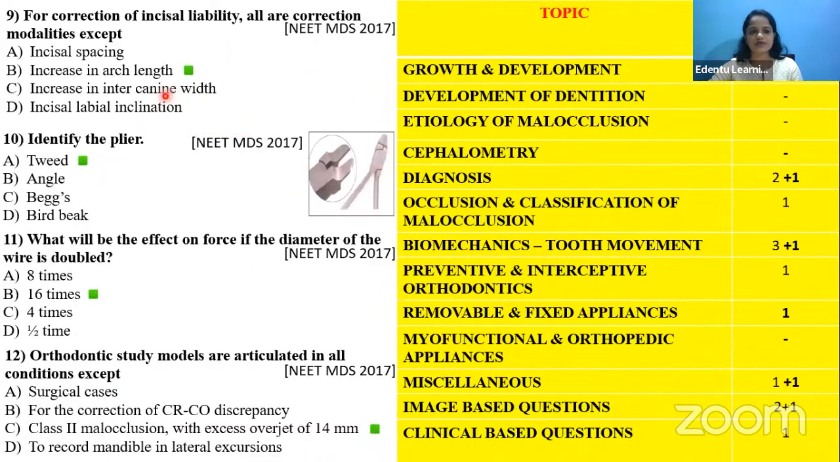Next is correction of the incisal liability. What is the treatment plan? Treatment plan and retention and relapse, we will put under the miscellaneous category here. So it will come under the miscellaneous category.